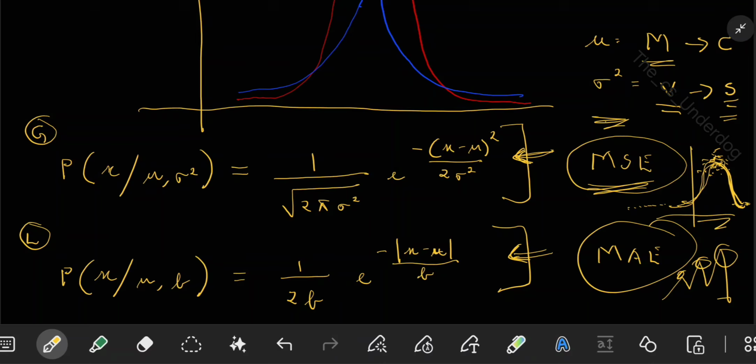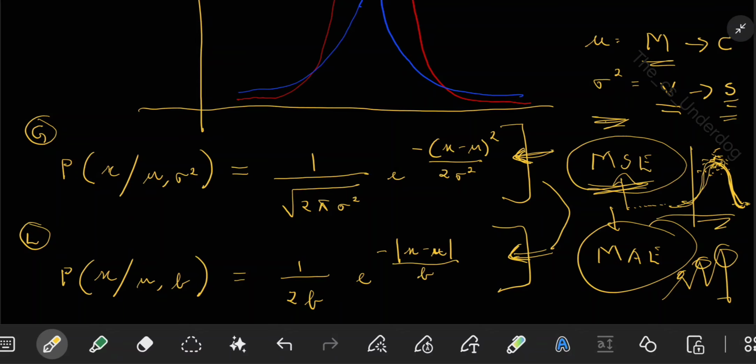That is where the Laplace distribution is used. So depending on your data, whether you expect outliers or not, you have to take all these conditions into consideration. Then you decide whether it is a Gaussian distribution or a Laplace distribution, and whether you should use MSE or MAE as your error or loss function.